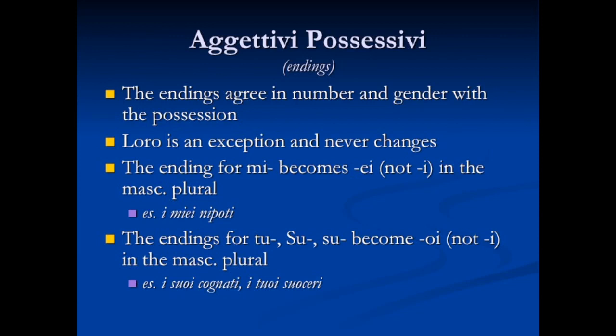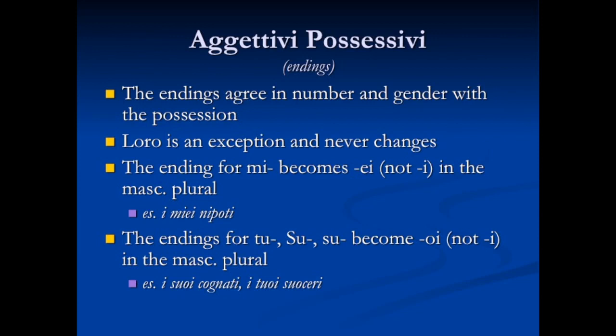One exception for the possessive adjective is loro. Loro is an exception, and it will never change. Another thing we need to be aware of is that the masculine plural ending for mi is miei, M-I-E-I, not M-I-I. So we're not going to have double i's there. Miei is a masculine plural form. The example of this would be i miei nipoti. And notice M-I-E-I in front of nipoti instead of M-I-I.